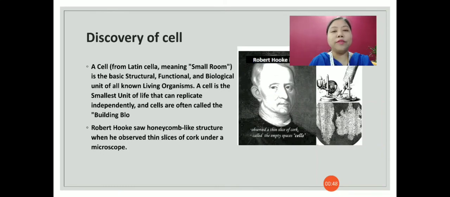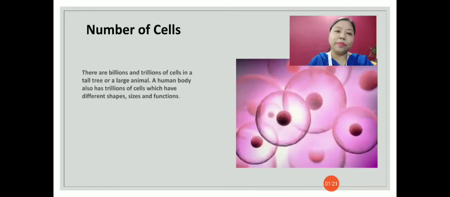Robert Hooke was the first person who observed a cell under the microscope in 1665. He observed a thin slice of cork under a microscope and he saw a honeycomb-like structure. And as the structure was like small rooms, he termed the structure as cell. And this was how the cell was discovered.